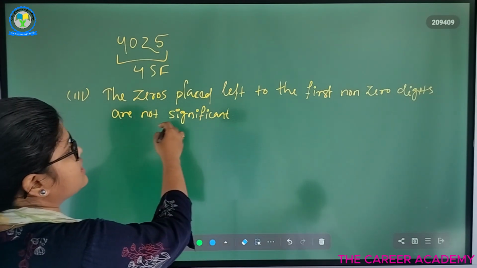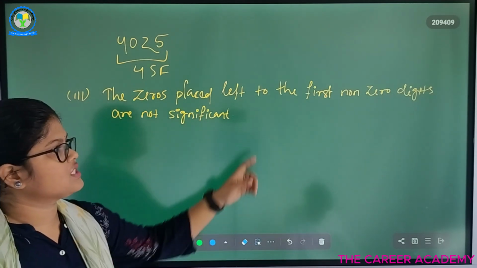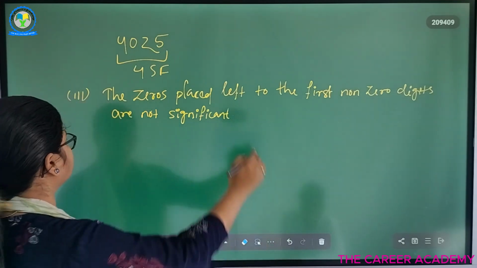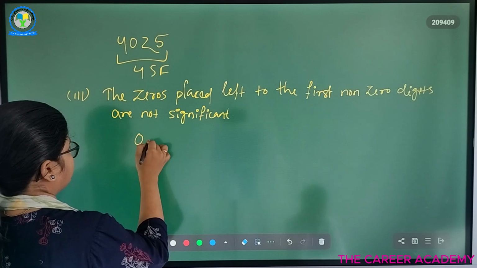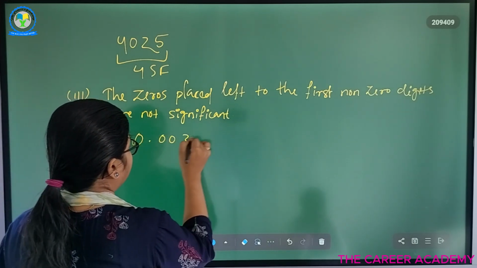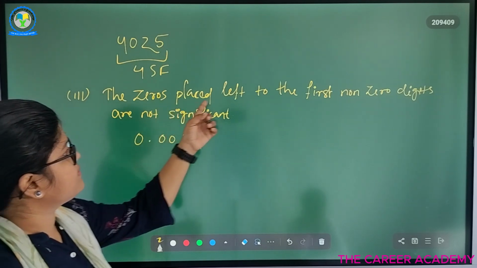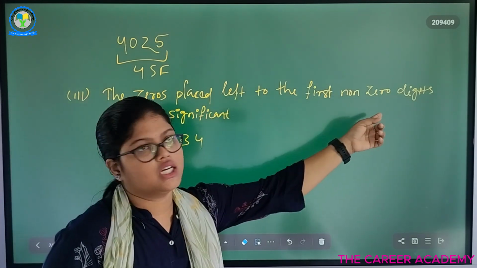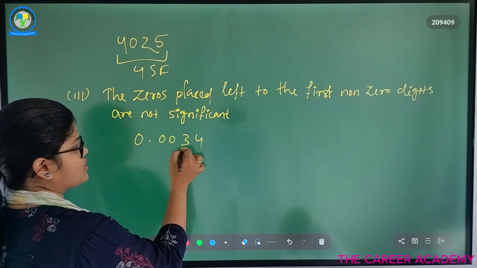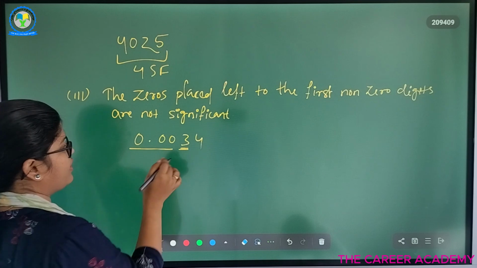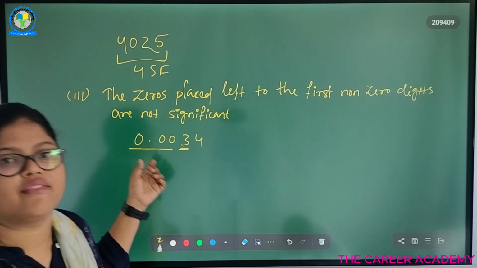Next point is the zeros placed left to the first non-zero digit are not significant. ठीक है? Let's take example 0.0034. So the zeros placed left to the first non-zero digit. So this is our first non-zero digit placed left. So these zeros we cannot consider them as significant figures.